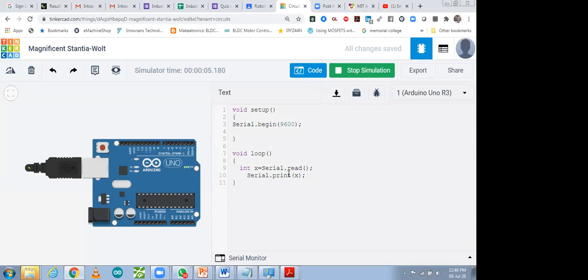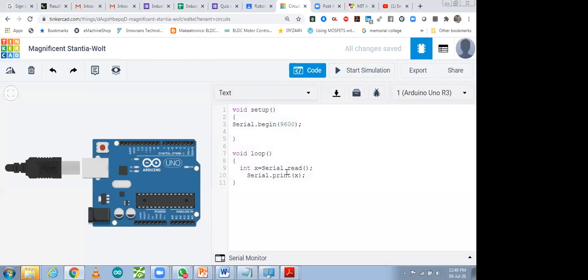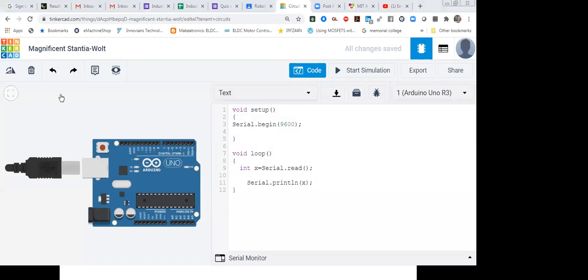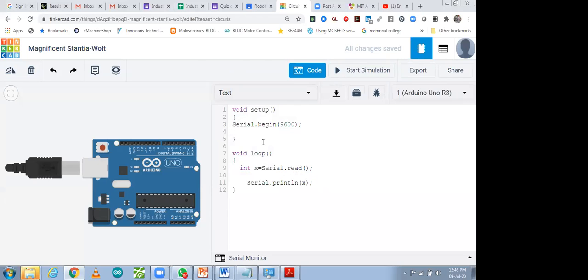Integer x, Serial dot println. So x is serial dot read, it's reading data on the serial, and some dummy signal it is showing over here. So what I'm going to do is make it a little bit more. Over here I'm going to make it a global variable.